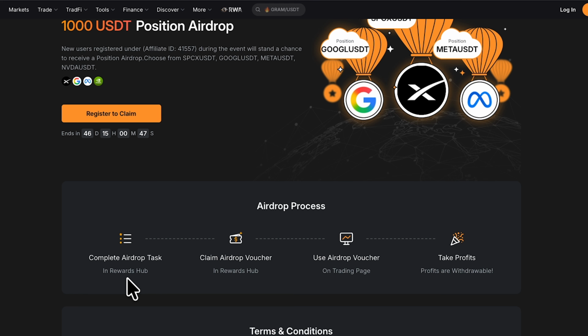Now, where are you going to see this rewards hub on your Bybit account? Now, if you are using the web version, which is what I'm using right now, once you've created the account and you've logged in with your new email address, just come to the top of the screen where you have these menus right here and click on more.